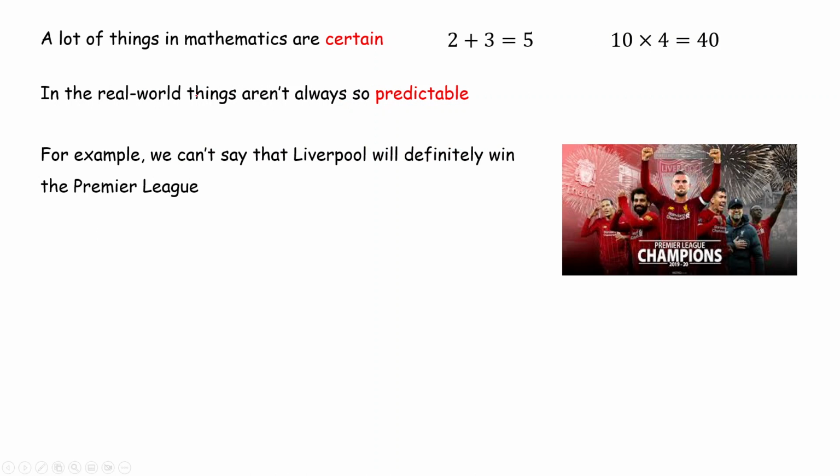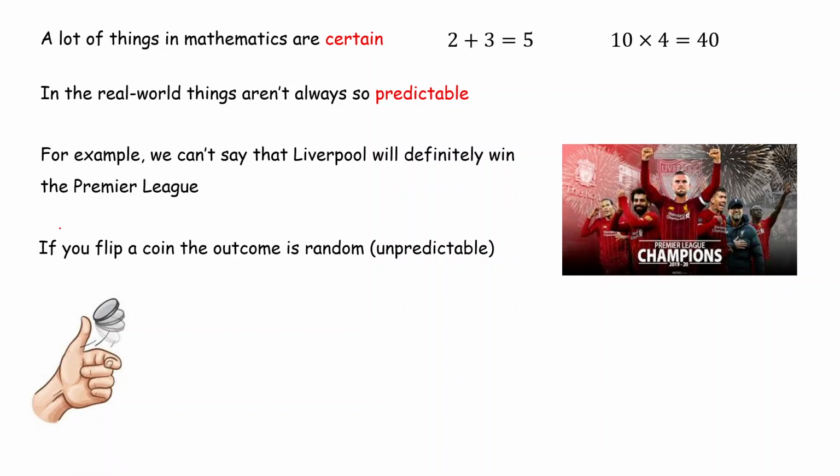So, for example, you can't say that Liverpool will definitely win the Premier League, even though that would be fantastic for Liverpool. You can't say with certainty, even though right now, as I'm recording this, which is during Christmas time, Liverpool are basically 9 points clear, and it's looking good for them. You can't say 100% that they will win the league because you could get injuries, things might happen, they might lose loads of games suddenly. There's always a chance they might not win it.